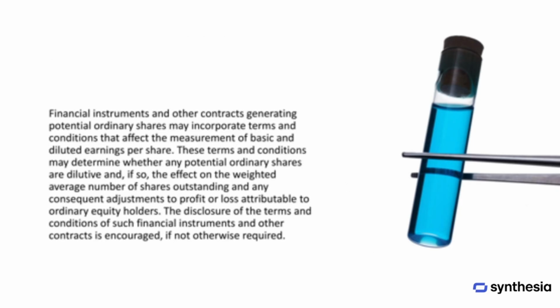Financial instruments and other contracts that could generate potential ordinary shares may include terms and conditions affecting the measurement of basic and diluted earnings per share. These terms determine whether the potential ordinary shares are dilutive and how they impact the weighted average number of shares and any related adjustments to profit or loss attributable to ordinary equity holders. Disclosing the terms and conditions of such instruments and contracts is encouraged, even if not explicitly required.